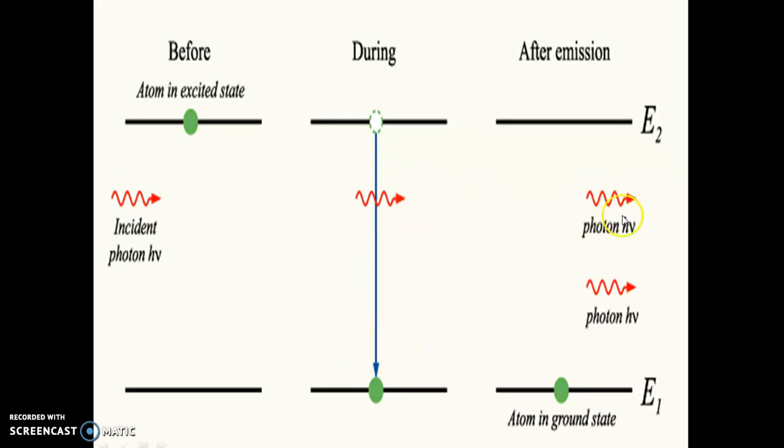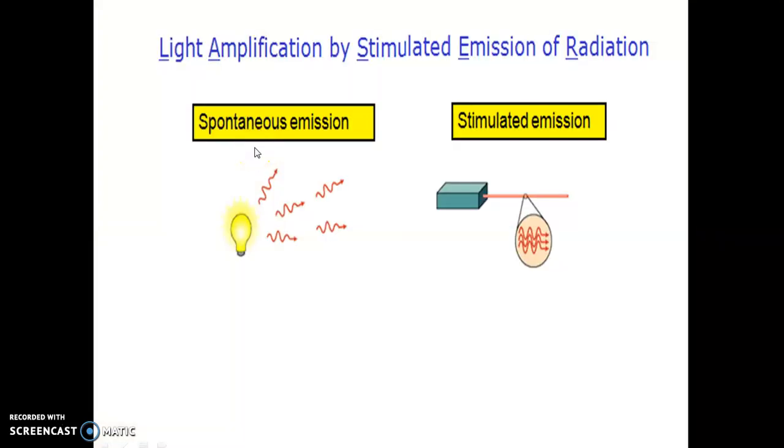And it remains there in the medium, and therefore at the output, after the stimulated emission takes place, you will get two photons and the atom comes to the ground state. So from this figure you may understand that stimulated absorption is also important in order to get stimulated emission. The atom must be present in the excited state before the stimulated emission takes place.